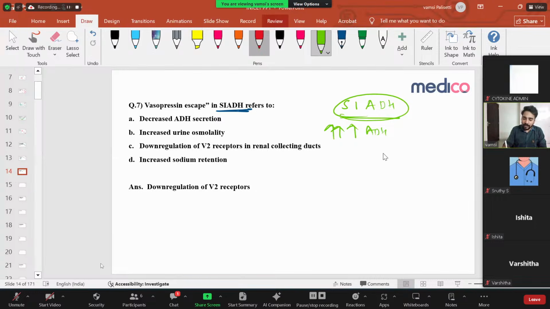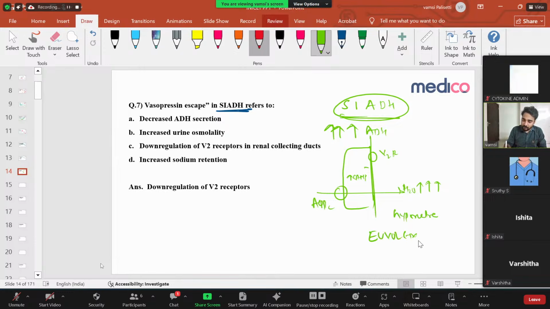Now with high levels of ADH, what is going to happen? This is your tubular epithelial cell, and this is your V2 receptor. Cyclic AMP is increased, and then aquaporin 2 comes and leads to free water reabsorption. Just because ADH is increased, more and more water is getting absorbed. Because the water content is increased but not the sodium content, the patient develops hyponatremia, and this is called euvolemic hyponatremia.